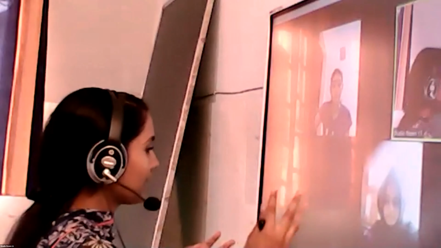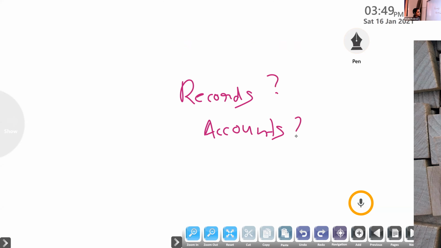Okay. Meghna, need to repeat? Meghna: Yes, ma'am. No. Fine, fine. Then the second one, this is the first check, the mechanical and the mental check. And the second check is records and accounts. Records and accounts. What is this, Sana?